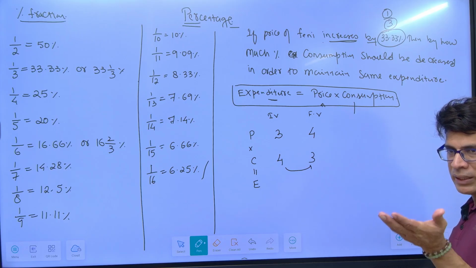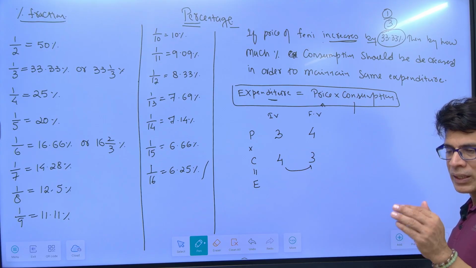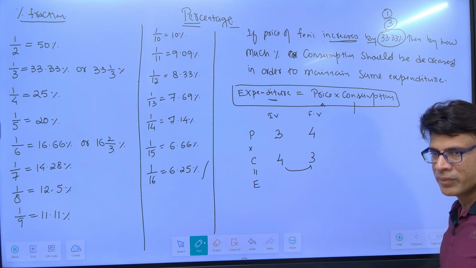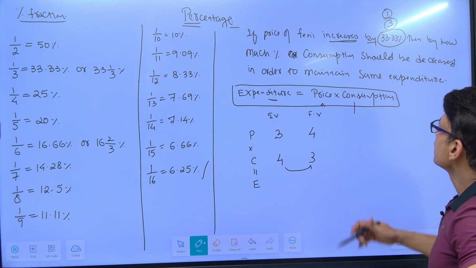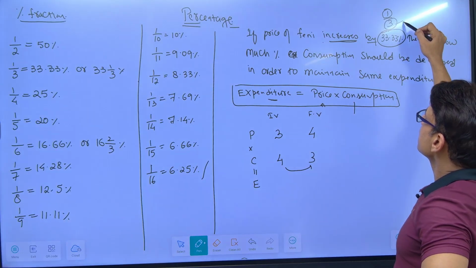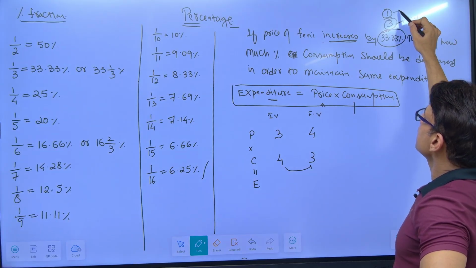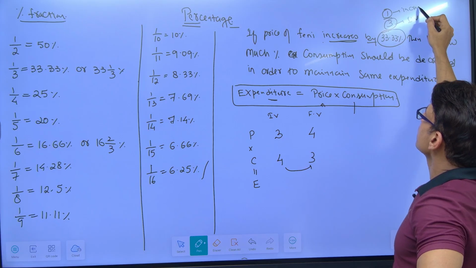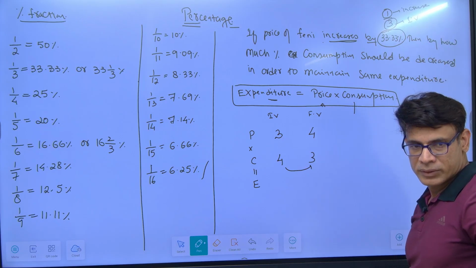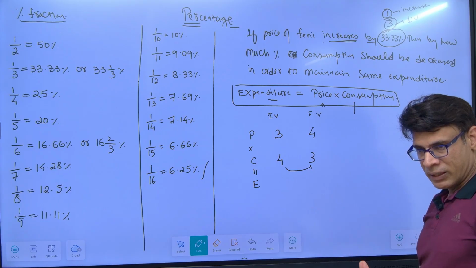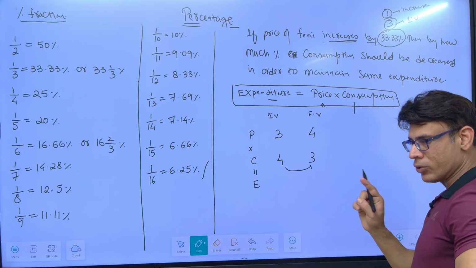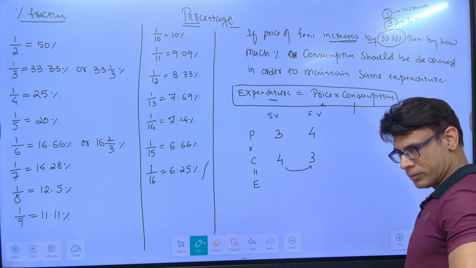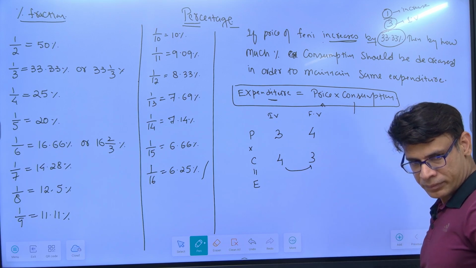If price goes up by 33.33%, consumption has to come down by 25%. This is the initial value, and this is the increase on the initial value. The initial value is 3 and the numerator value is what you increase it by. The initial value is always 3, and 3 plus 1. Understood?